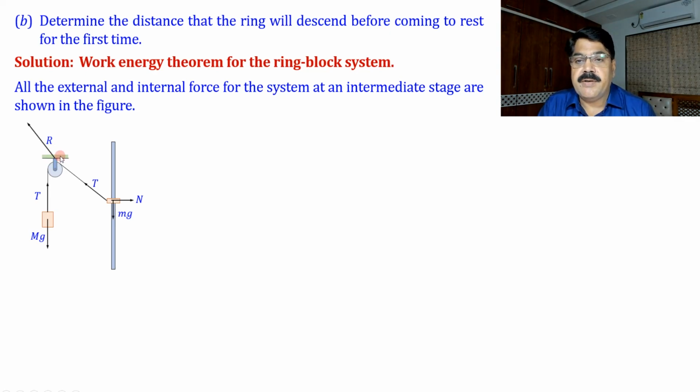If you are considering the block and ring as system, then this string will be included because that is the interconnecting link. And for this system, what are the external forces? Mg, because it is the interaction of the block with the earth, and earth is not included in the system. This Mg is an external force by the same reason.